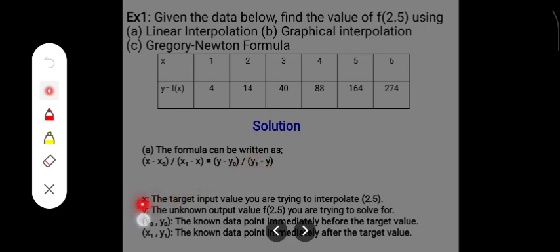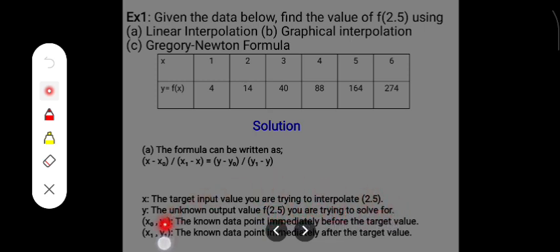Our s is the target input value you are trying to interpolate, and for our question here it is 2.5. Which means we are trying to get the exact value of y when s is 2.5. Now y is the unknown output value, that is our f of 2.5 you are trying to solve for.